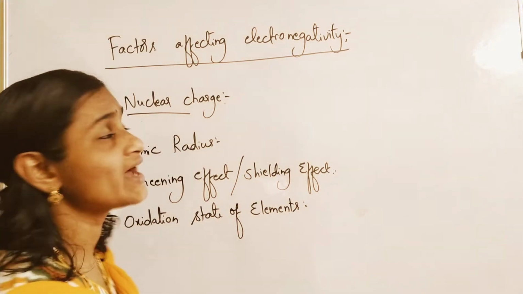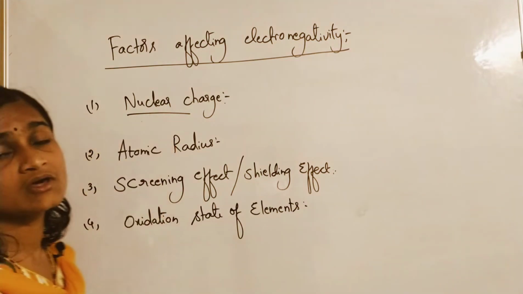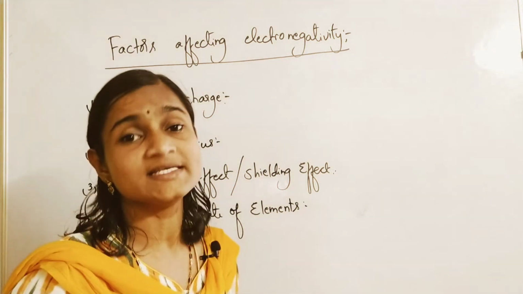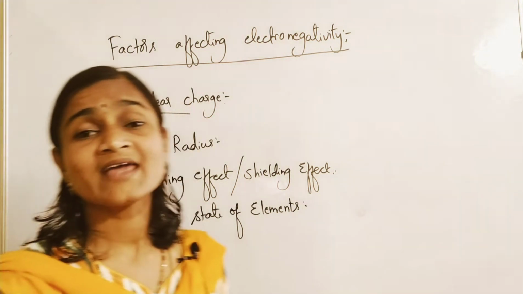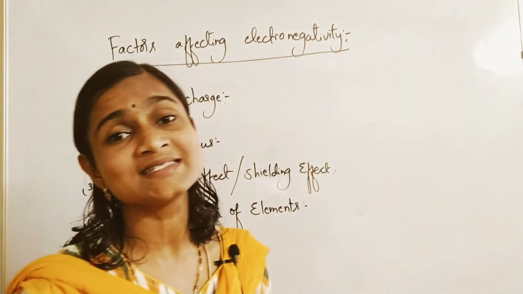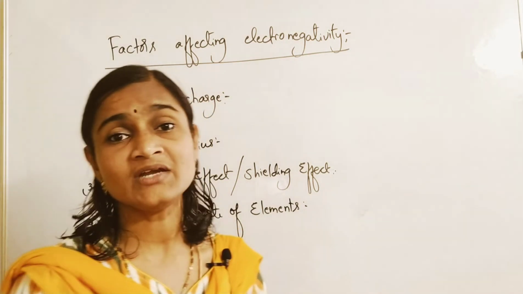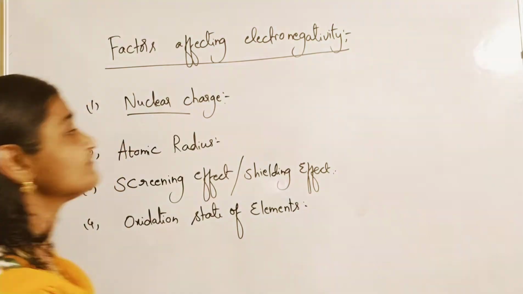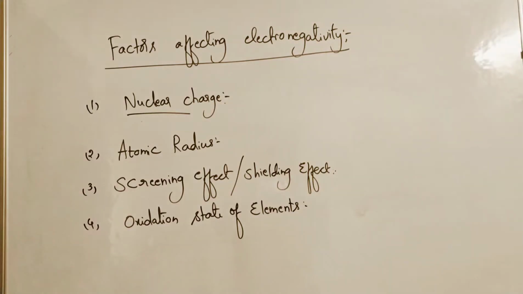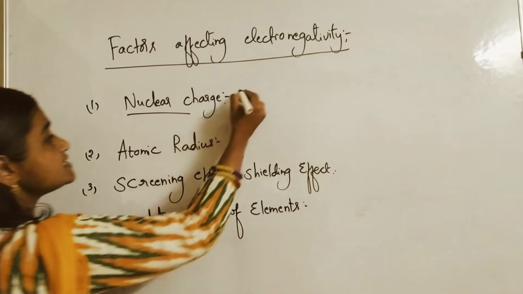What are those four factors? First one is nuclear charge. If nuclear charge increases, attraction of electrons towards the nucleus increases, so electronegativity also increases.